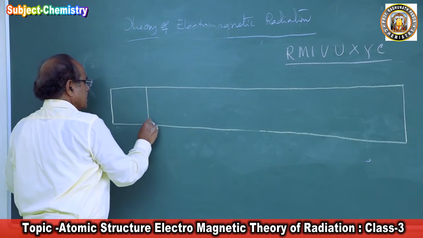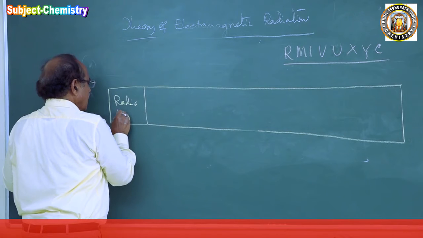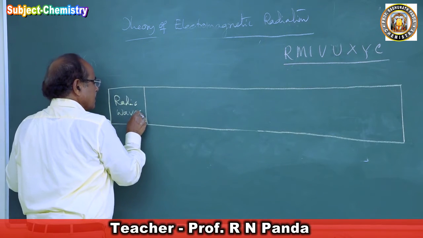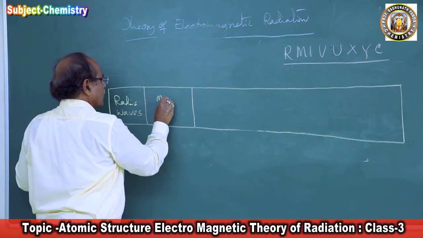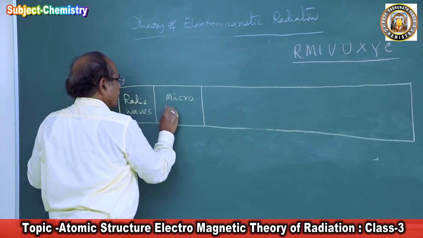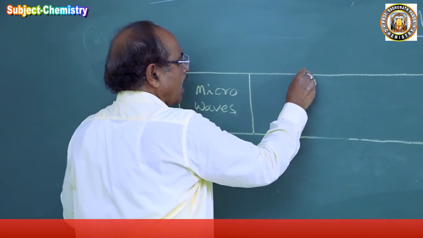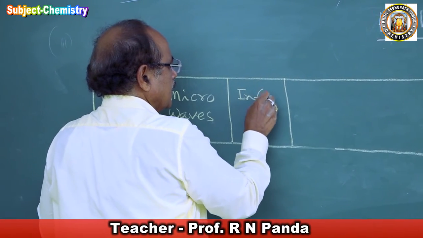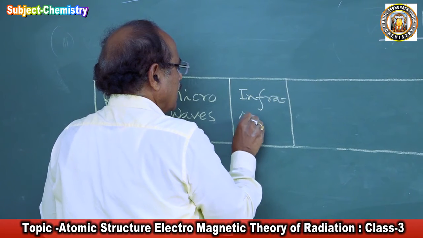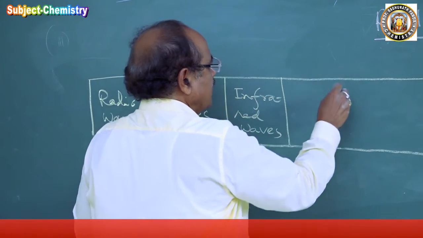So R stands for radio waves. Then comes M, microwaves. Then comes I, infrared waves.